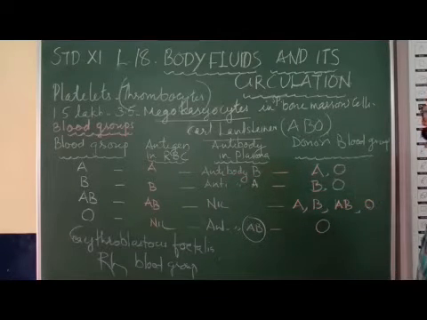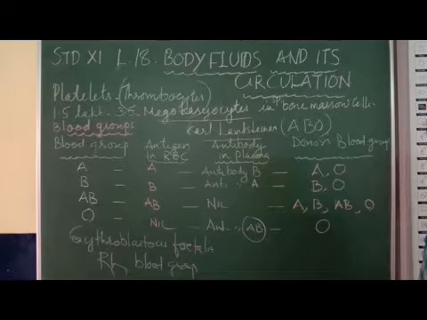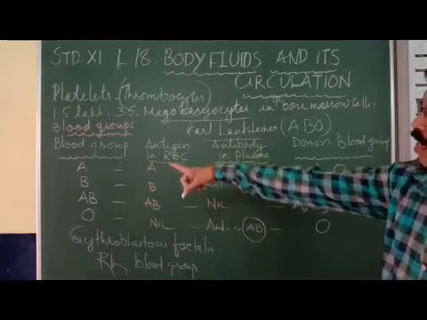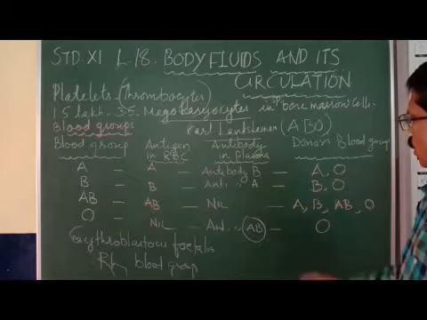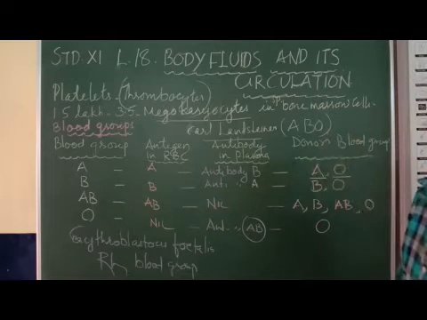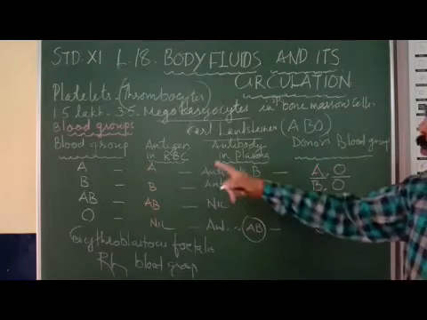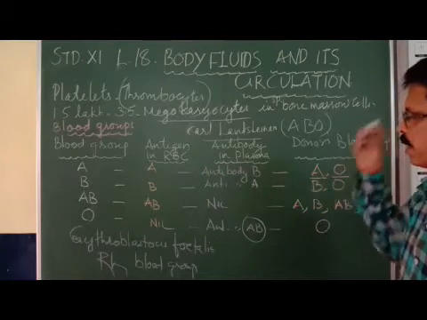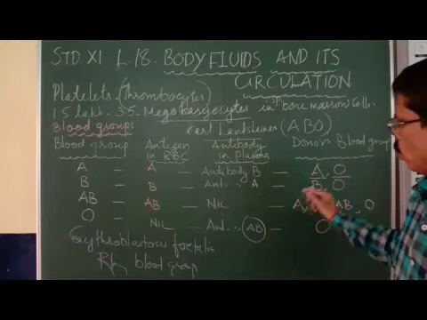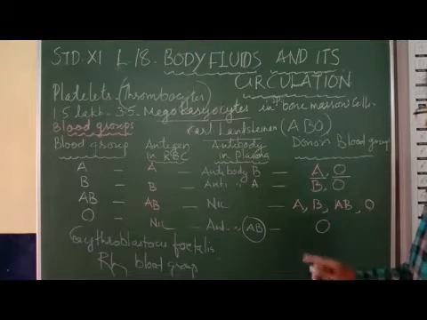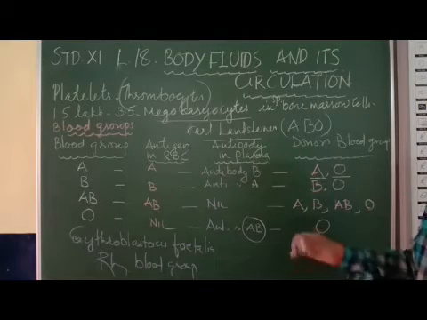Now, this blood group can be given by donors. Which blood can this blood group person receive? A person with A group can receive A group and O group from a donor. A group should receive the same antigen, so A group only contains antigen A. Only that antigen should be there in the donor's blood.